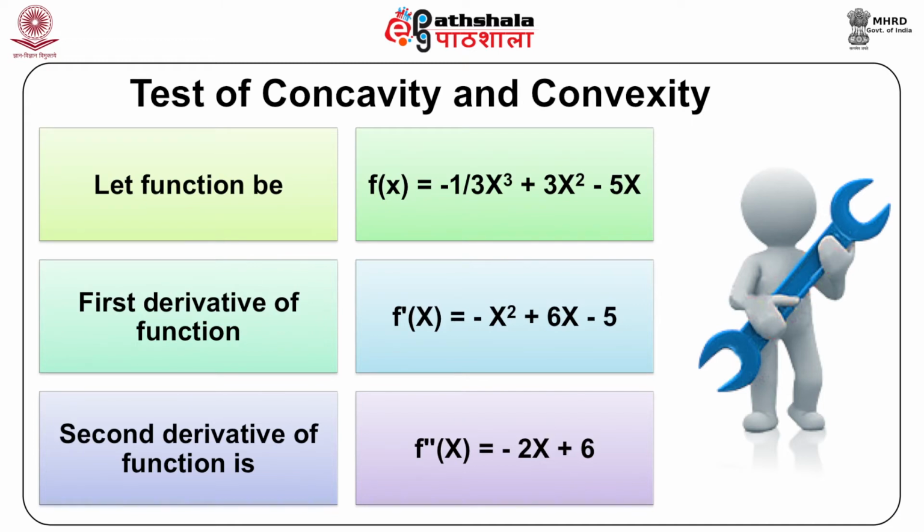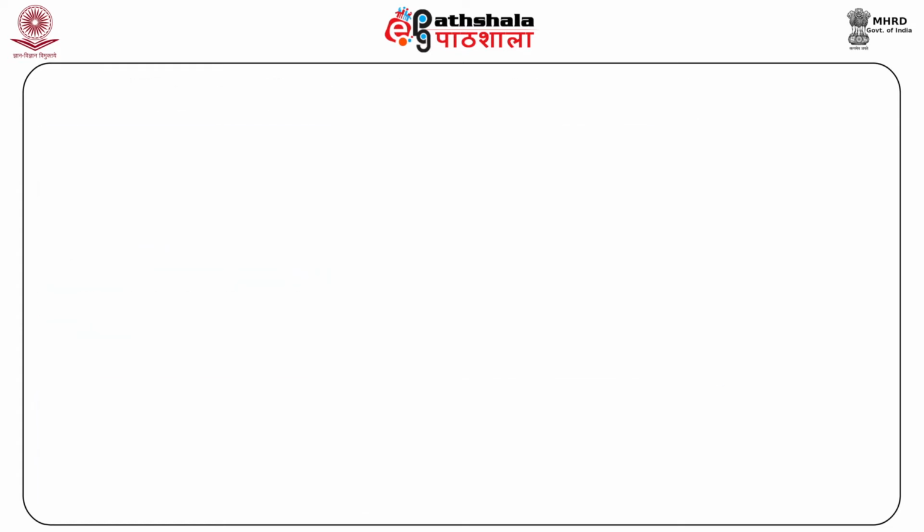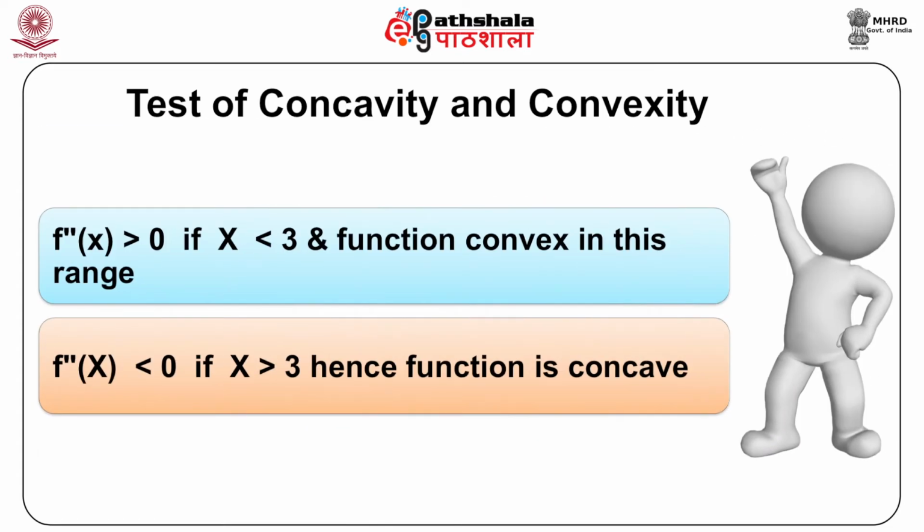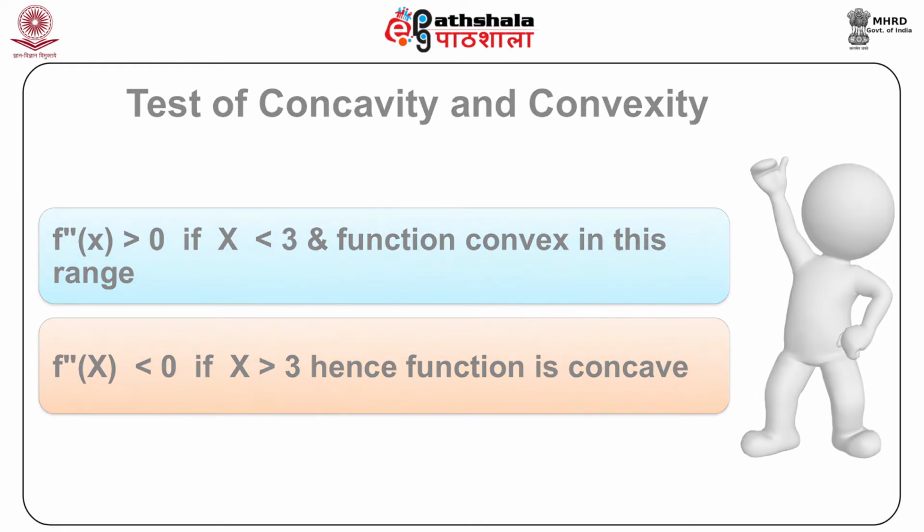The first derivative of the function is f prime x is equal to minus x squared plus 6x minus 5, and the second derivative is f double prime x is equal to minus 2x plus 6. That is, f double prime x will be greater than 0 if x is less than 3 and the function is convex in this range, and f double prime x will be less than 0 if x is more than 3, hence the function is concave.